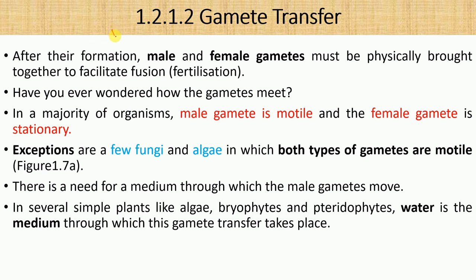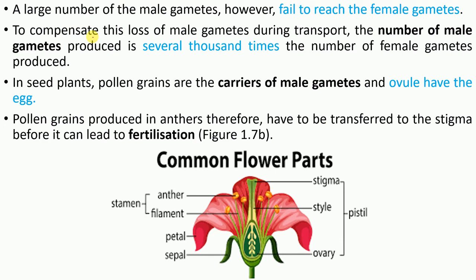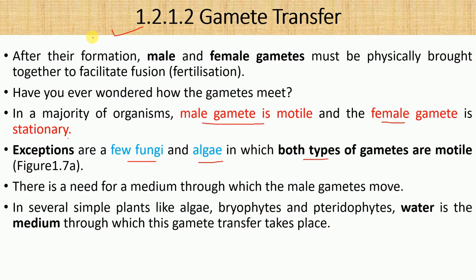Now, what is meant by gamete transfer? It is the most complex process in sexual reproduction. In most cases, the male gamete is motile and the female gamete is stationary. But there are a few exceptional cases, for example fungi and algae, in which both types of gamete are motile. You can see here, this is algae, it is homogametic contact in algae. Both male and female gametes are the same in size and shape, so both are motile, right? But in most cases, the female is stationary.